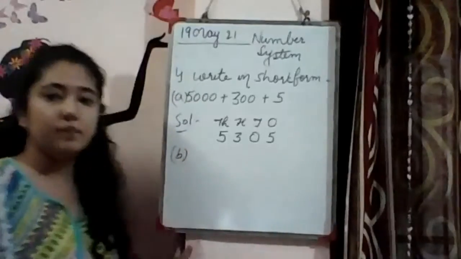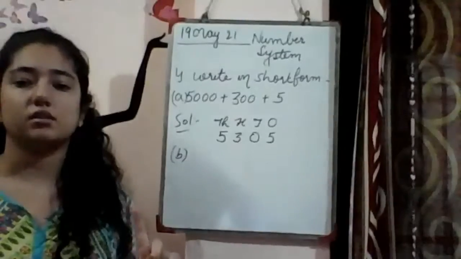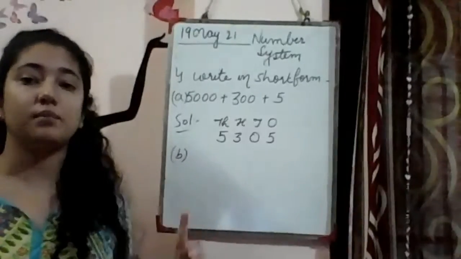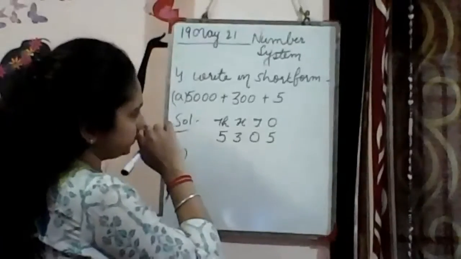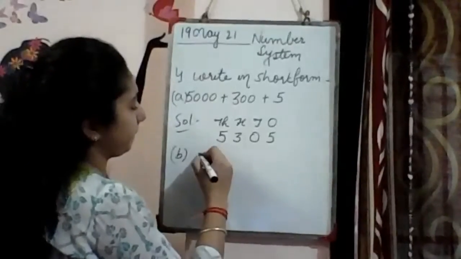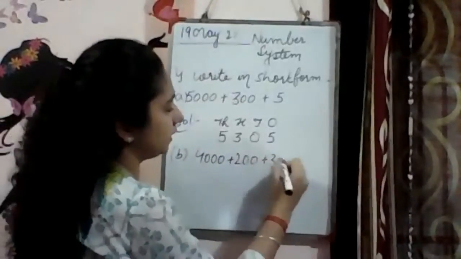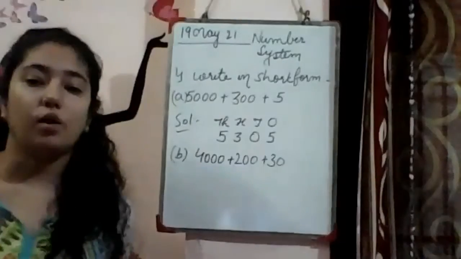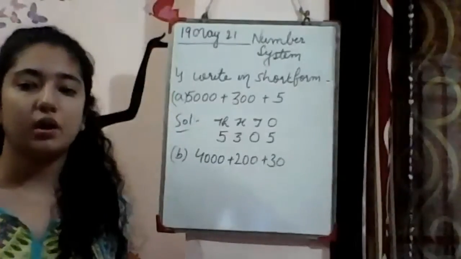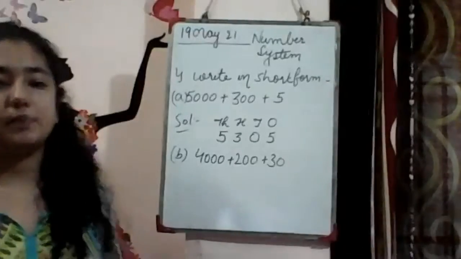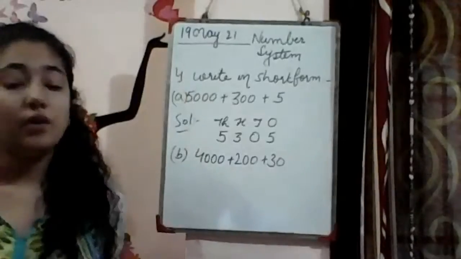So I'm also, A part is this and B part. Again, I'm giving you one sum for more practice. Because there are 4 or 5 students who has written wrong answers. For them, I am writing one sum more. Okay. So it will be your practice sum. 4,000 plus 200 plus 30. Yes, Seerath Bache, this is number 4. I have written number 4 here. Now write its answer.